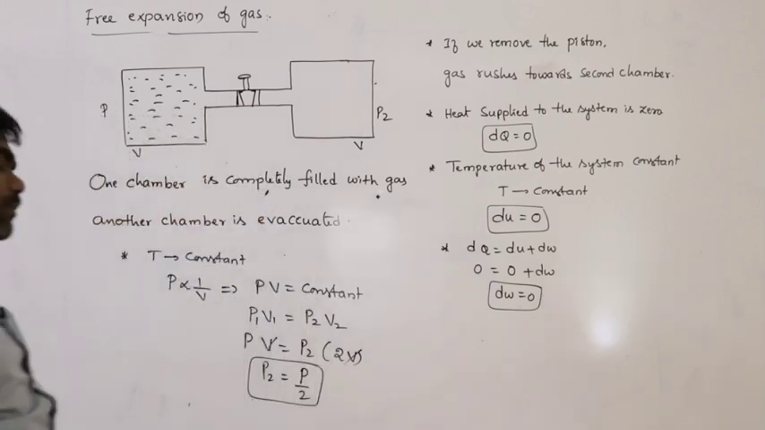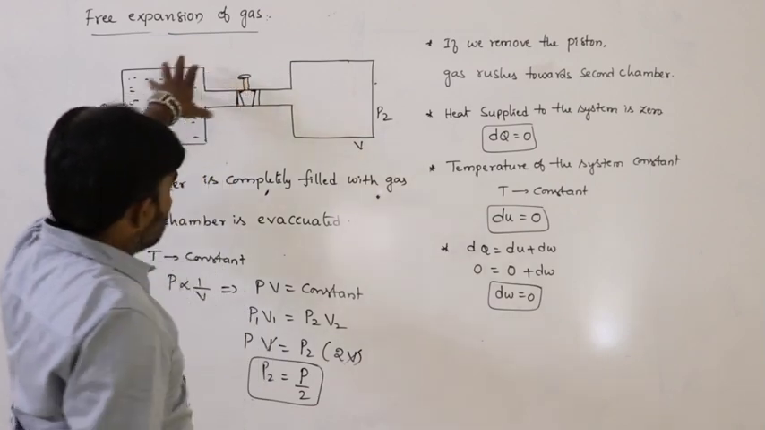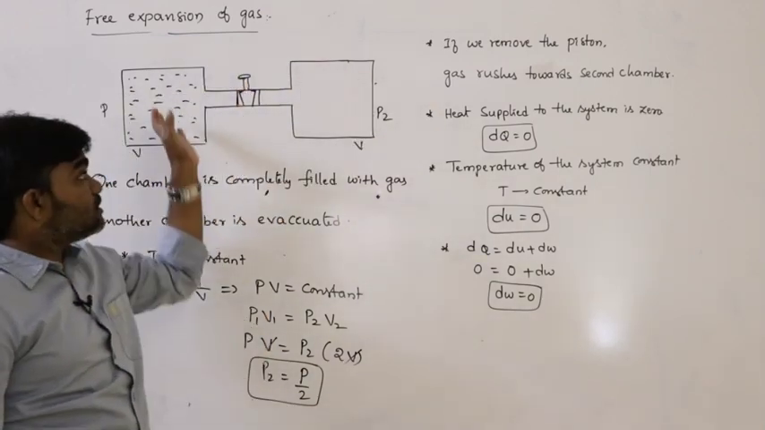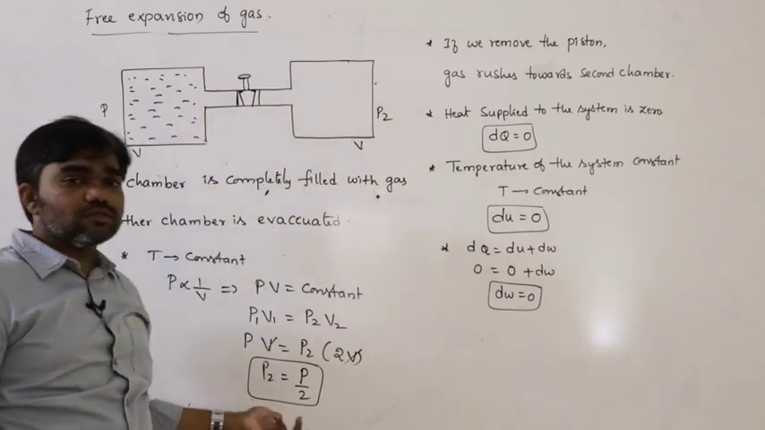P2 equals P by 2. So that is the final pressure. If the gas occupies the total volume, then what is the pressure? Pressure reduces to half, because the volume occupied by the gas becomes doubled, then the pressure becomes half.